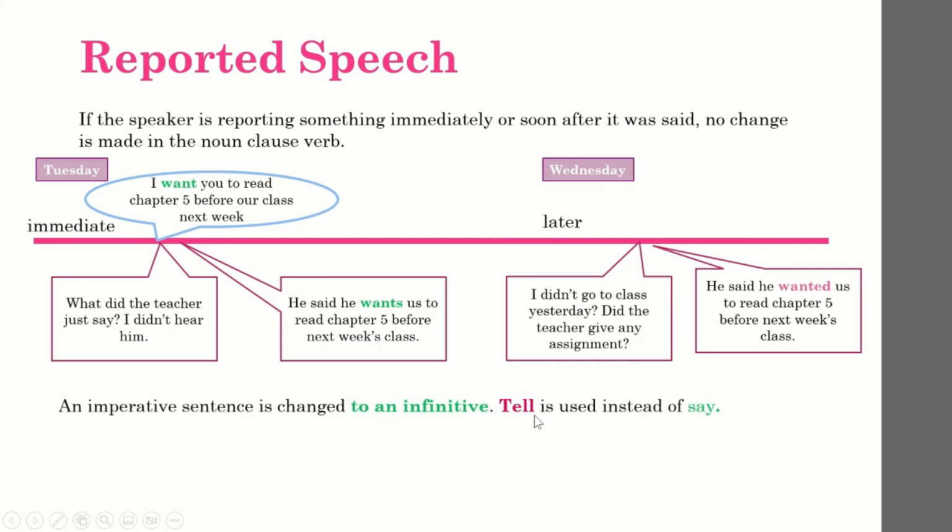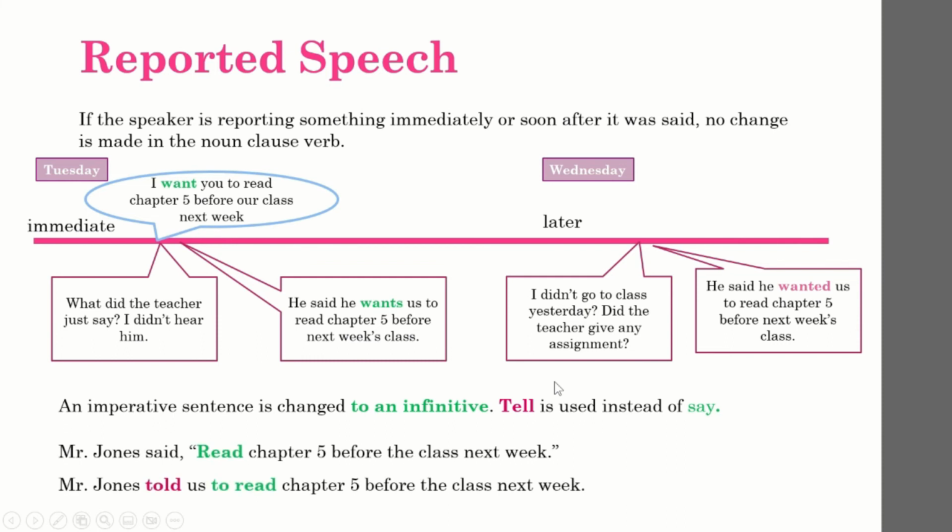If the utterance is in the form of an imperative and you want to change it to reported speech, you have to change the imperative sentence into an infinitive. In this case, instead of using say or said, tell is used instead. I give you an example.